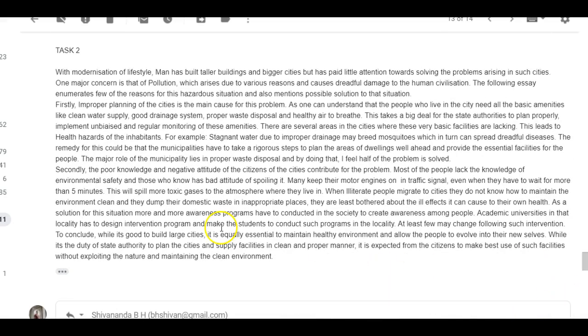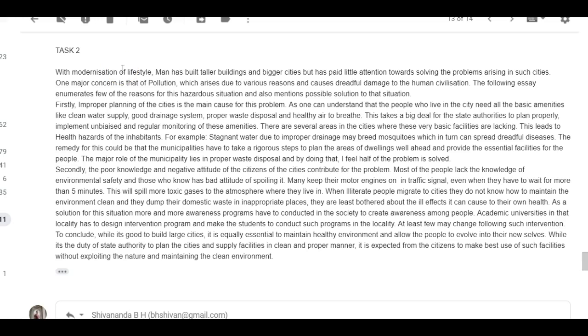"With modernization of lifestyle, man has built taller buildings and bigger cities, but has paid little attention towards solving the problems arising in such cities." That sentence is fine except for this, modernization of lifestyle. It's awkward and I don't think it's entirely accurate, so I would have liked it to be a little different.